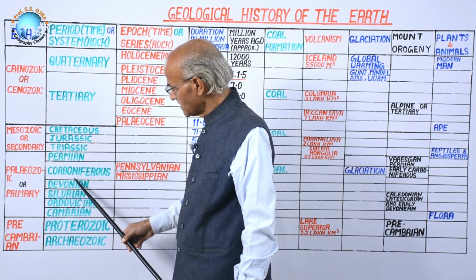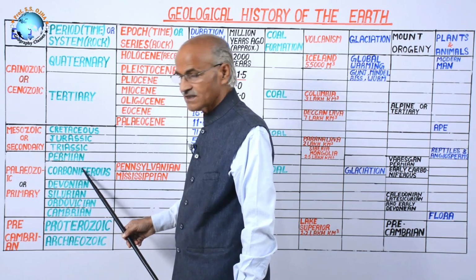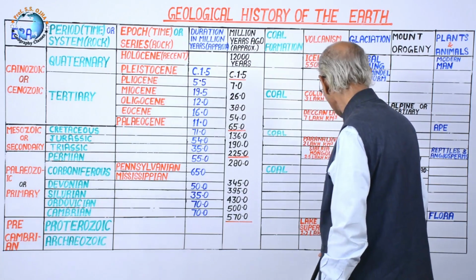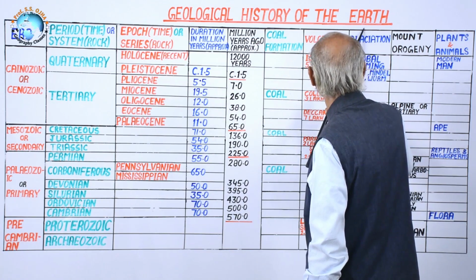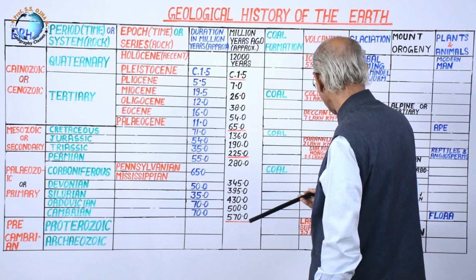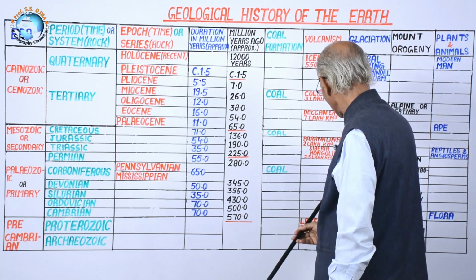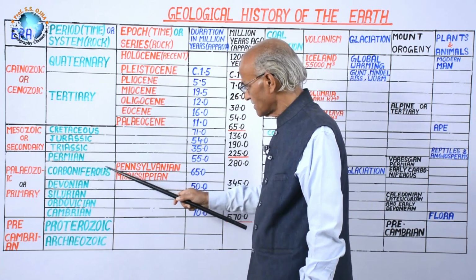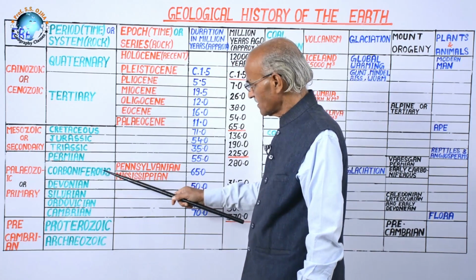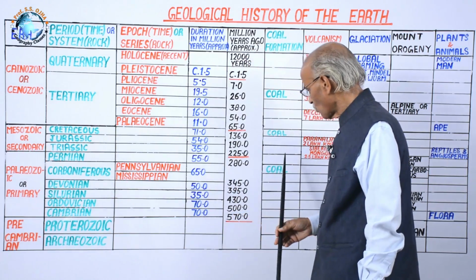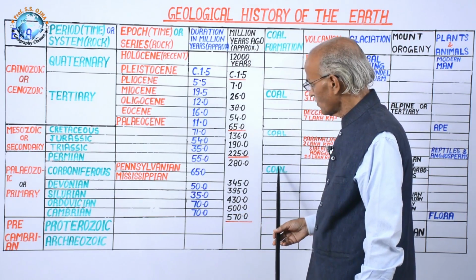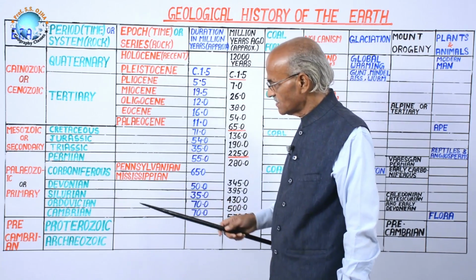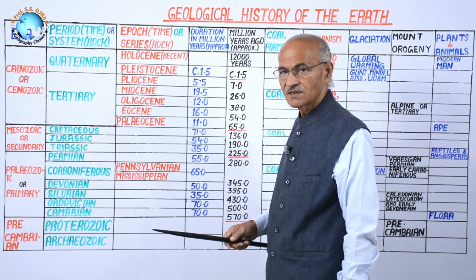In the Carboniferous period, there was a phase of glaciation. You see here, this was a glaciation. On the Earth, there were 2 phases of glaciation. The previous one was during the Carboniferous. And second thing, in the Carboniferous period, there was coal formation. Coal. Why coal formation? Because in this period, some tectonic activities occurred.